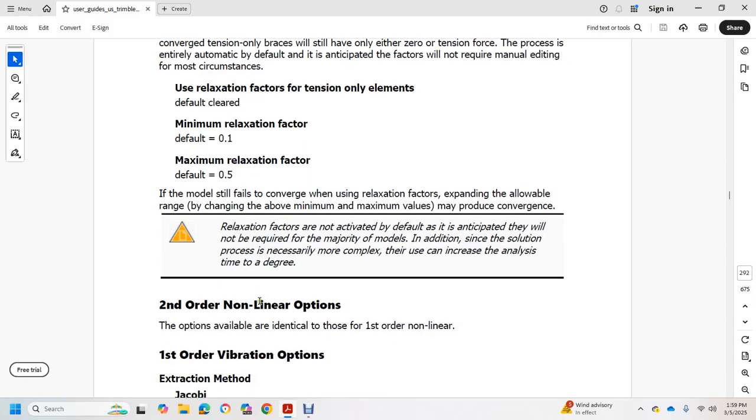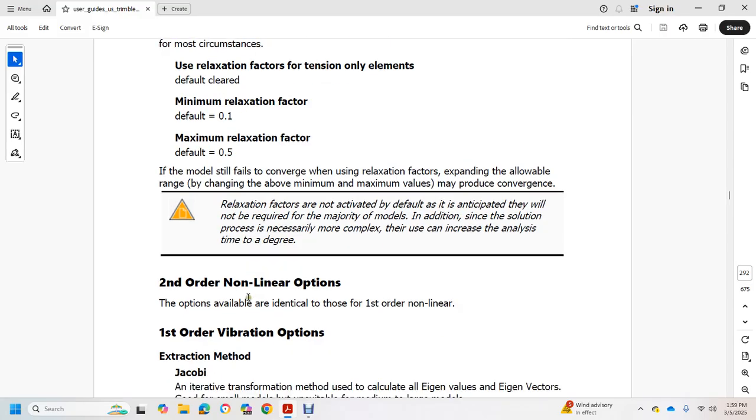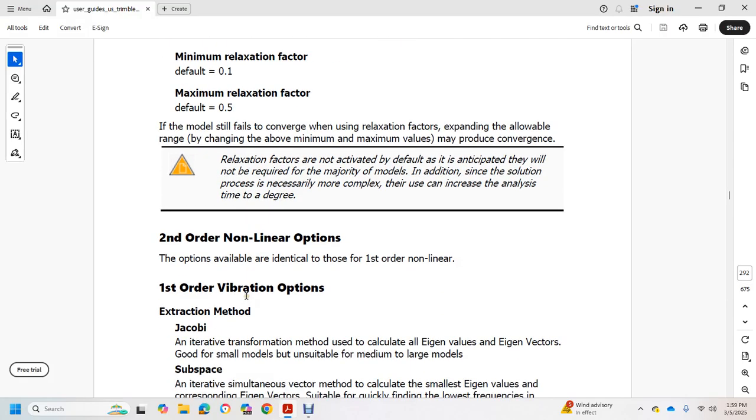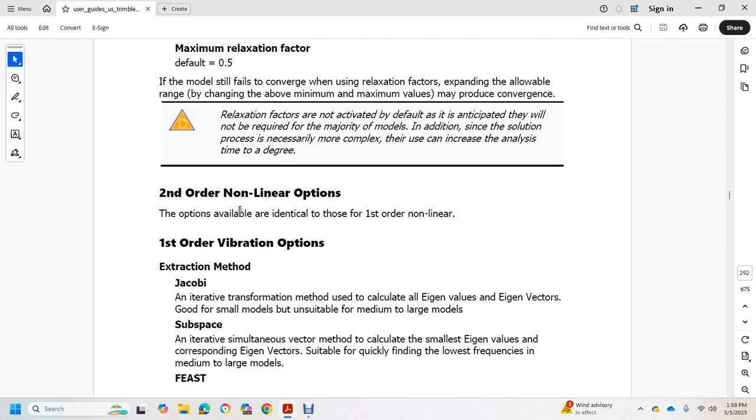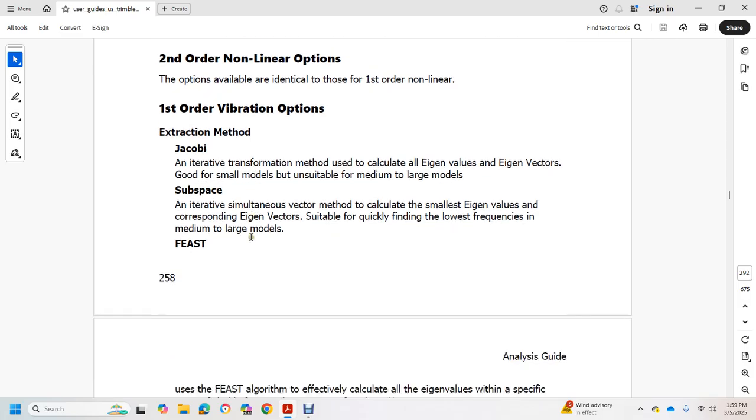Second order nonlinear option. The options available are identical to those of the first order nonlinear. First order vibration option, extraction method. Jacobi: iterative transformation method to calculate eigenvalues and eigenvectors, good for small models with an unstable structure. For medium and large models, use subspace: an iterative simultaneous vector method to calculate the smallest eigenvalues with the corresponding eigenvectors, suitable for quickly finding the lowest frequency of a medium to large model. FEAST: